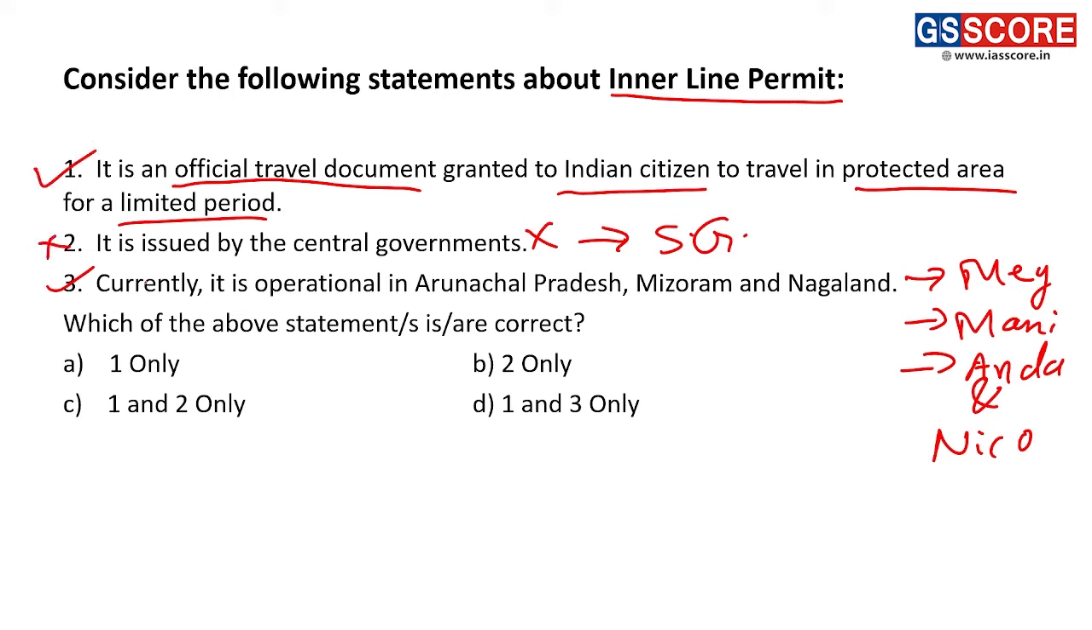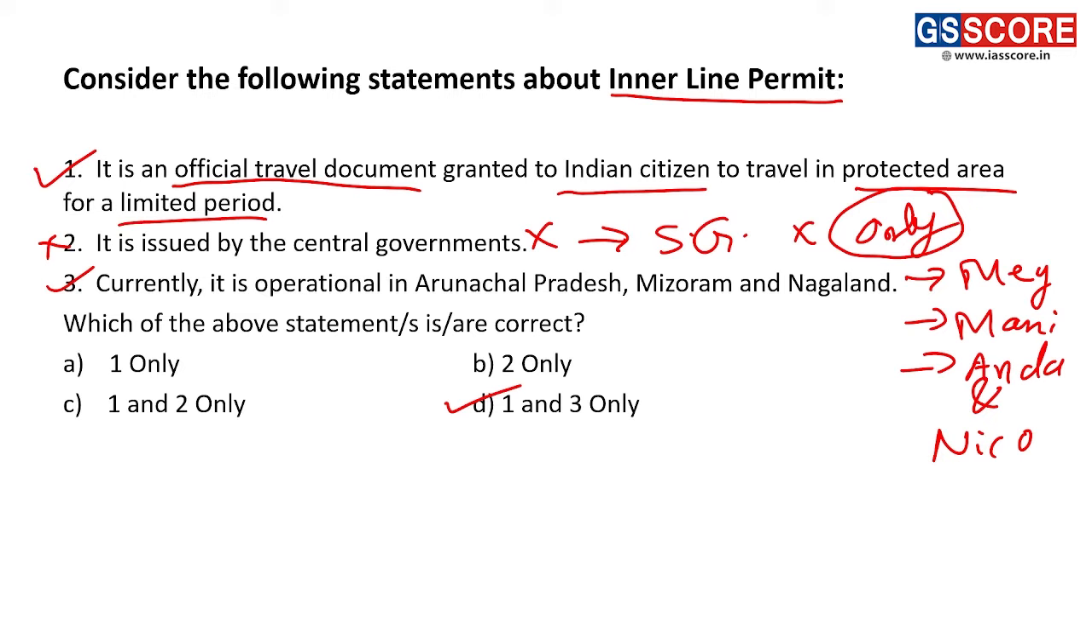Now here the third statement is correct because the term only is not used. If the statement said it is currently operational in Arunachal Pradesh, Mizoram and Nagaland only, then this statement would have been wrong. But because this statement leaves space for other states also to be included, as the term only is not used, the third statement is also correct. On the basis of this information, statements 1 and 3 are correct, hence option D is correct.